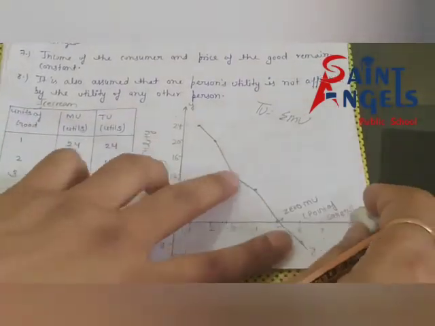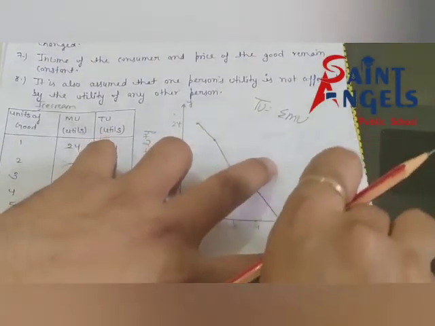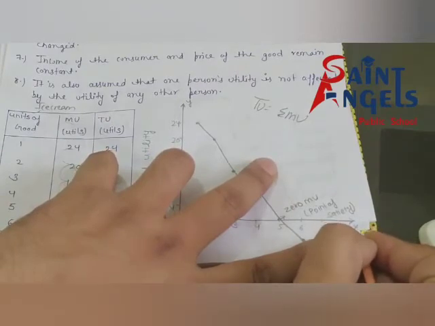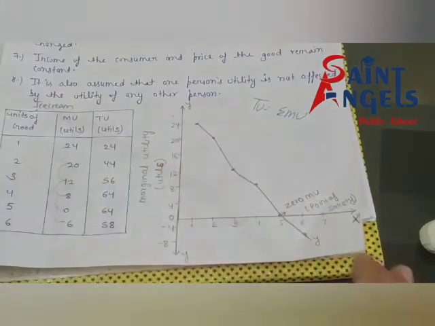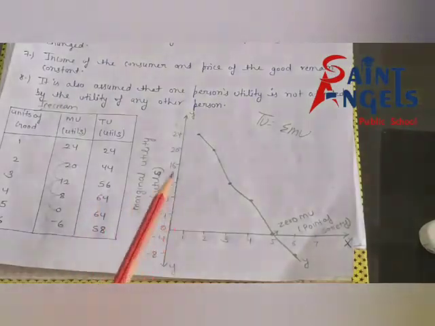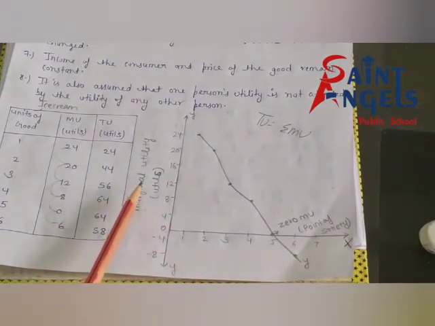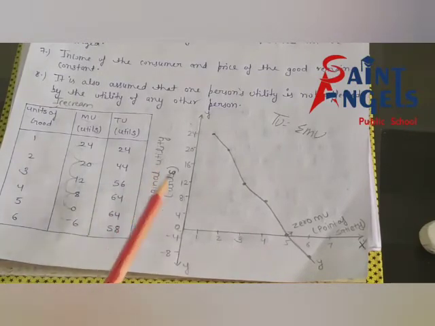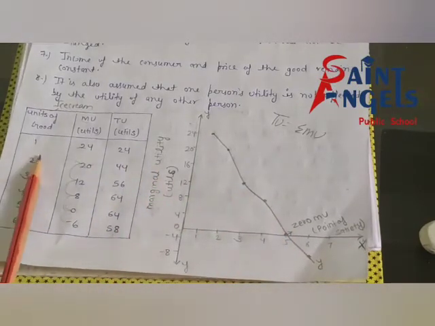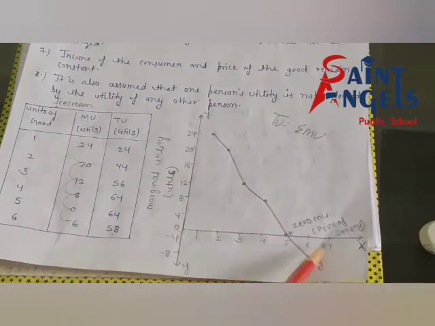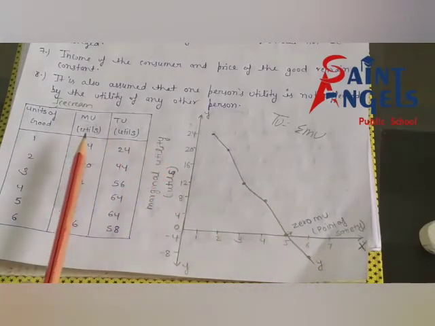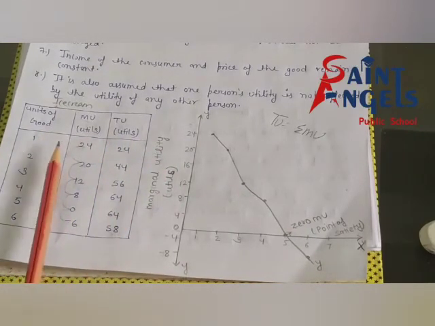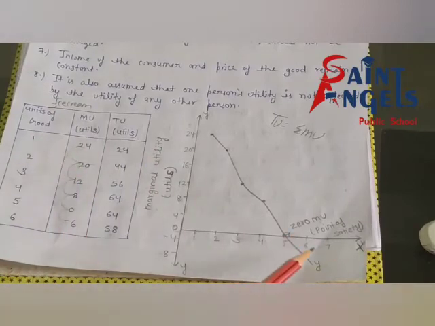See, you will put marginal utility here, and you will put units of good here. It means we will put marginal utility on the y-axis, and we will put units of good on the x-axis.